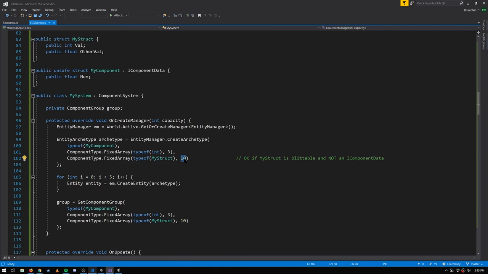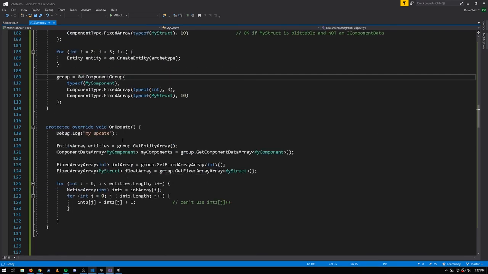And we can give a single entity any number of fixed array components as long as those fixed arrays have different base types. So say you couldn't have a single entity with 2 fixed arrays of type int. You couldn't have that. There could only be one of type int. You could have multiple fixed arrays, but they have to be fixed arrays of different types like we have here. And so here we're creating 5 entities with that archetype, and then in our update we're going to iterate over a component group which is matching for that same archetype. And so the update method here should run because we do have entities which match this component group.